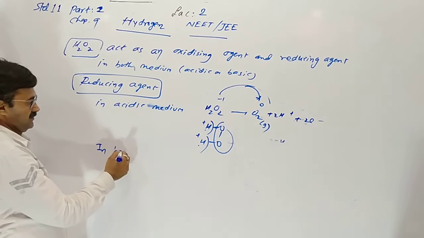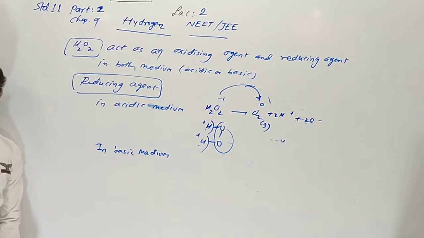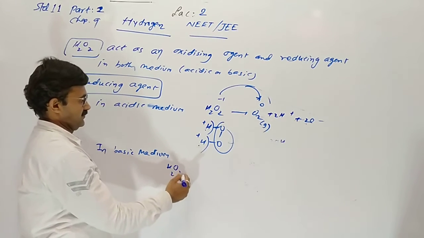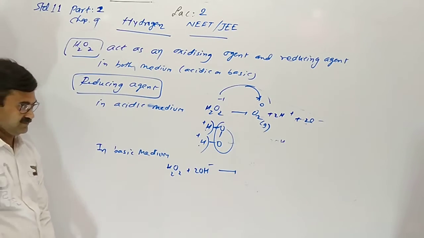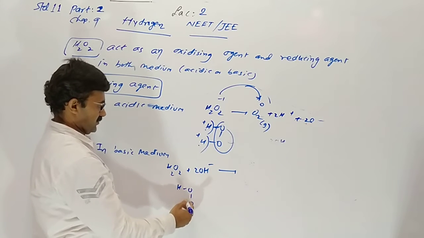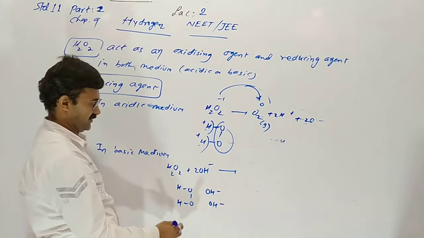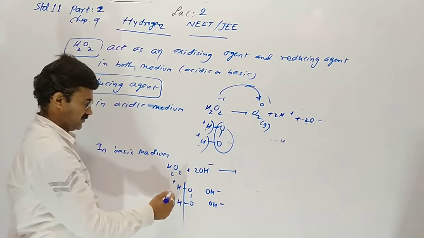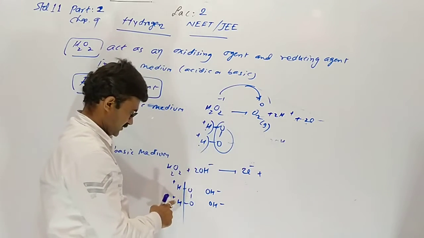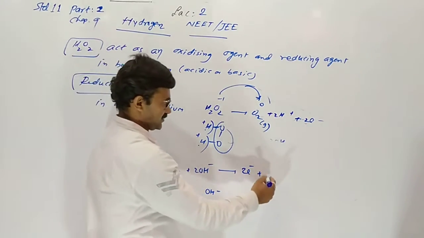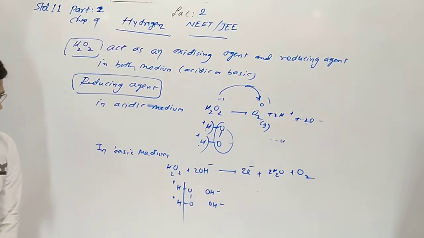Now in basic medium, hydrogen peroxide plus 2 moles of OH-. Here HOOH, OH-, OH-, releasing 2H+ and 2 electrons. The 2H+ combines with 2OH- to give 2H2O and O2 gas.